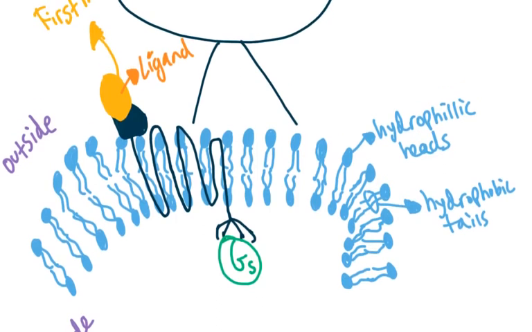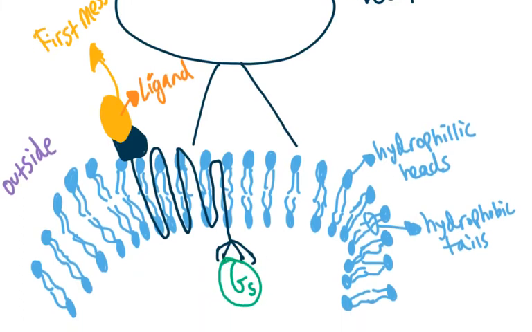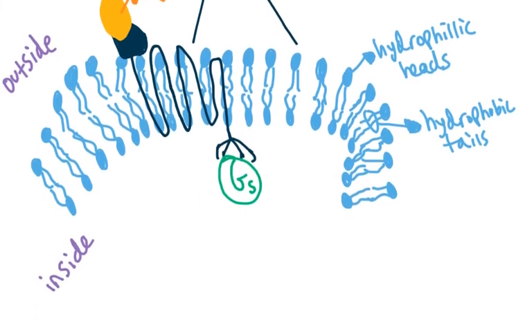Now, what happens the second a peptide hormone, some sort of ligand, binds as a first messenger onto our G protein coupled receptor? What happens on the inside is pretty cool. We have a series of reactions, or a series of steps, what I should say. The G-stimulatory protein on the G protein coupled receptor is actually bound onto GDP.